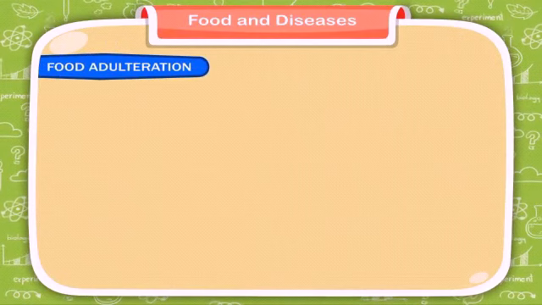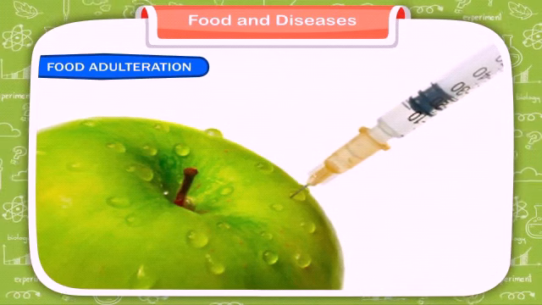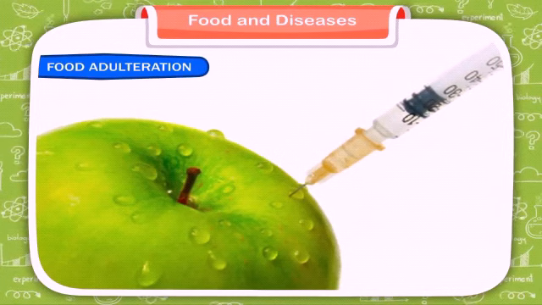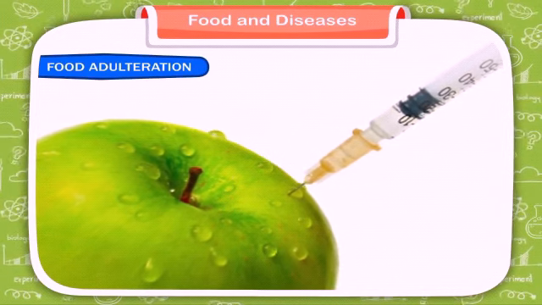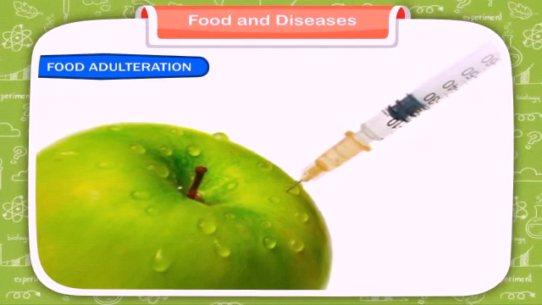Food adulteration. In our daily life, there are so many unhygienic and contaminated things that affect our health. Of the many things that are contaminated, even the food which we eat is adulterated.